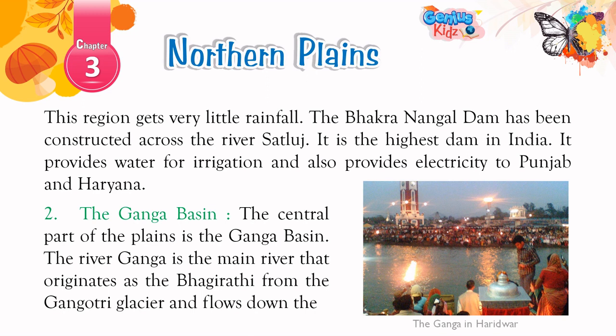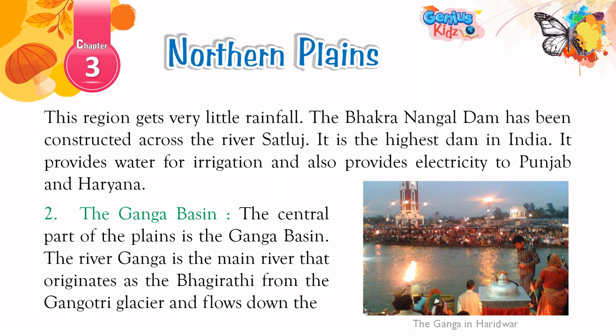The Bhakra Nangal Dam has been constructed across the river Satluj. It is the highest dam in India. It provides water for irrigation and also provides electricity to Punjab and Haryana.